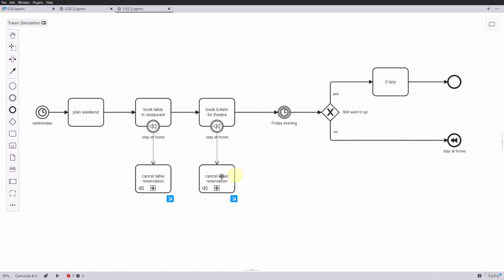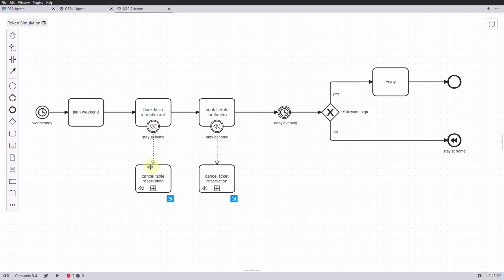As just described, the process runs to the exclusive gateway, and there we take the no path. Here you will find a compensation end event instead of the previous end event. The event now triggers a compensation. These two activities react with their attached compensation catch events. Here I have modeled two separate compensation subprocesses that branch off from the catch events. You can see the little symbol in the lower left corner. This makes it clear that this is a compensation of the connected activities.